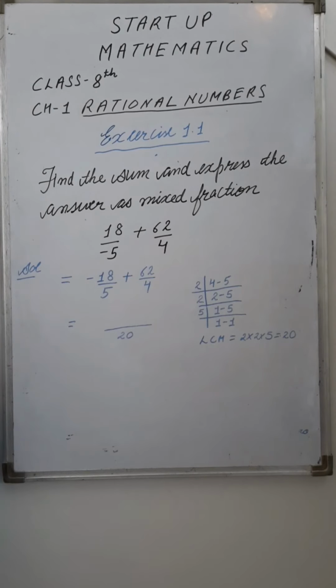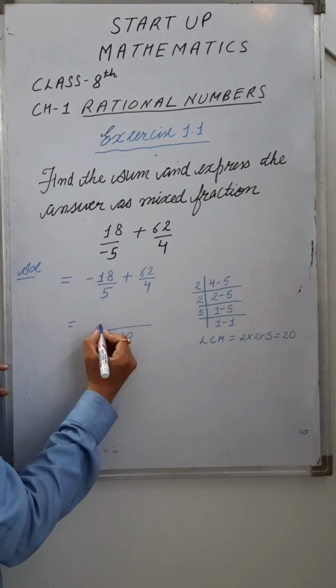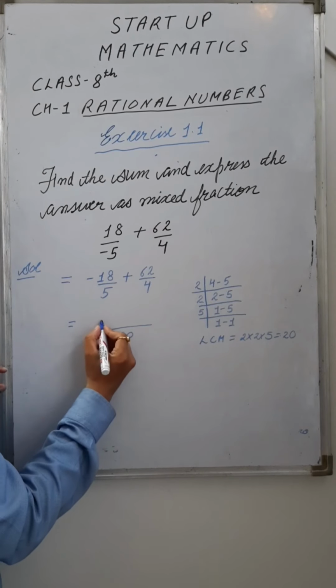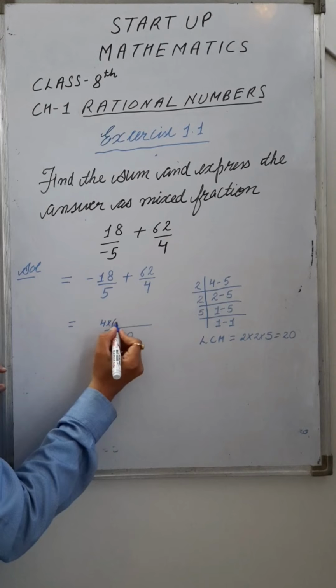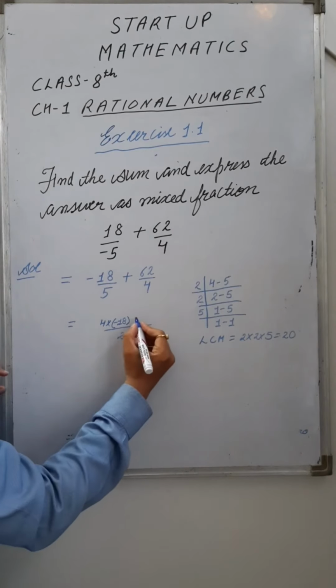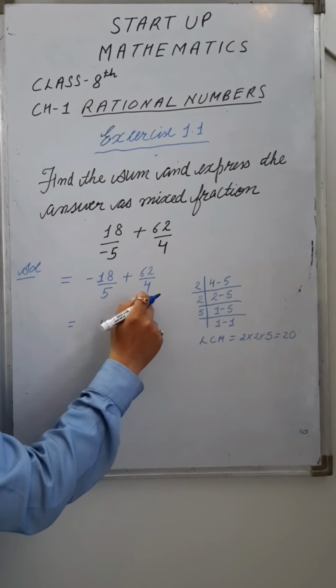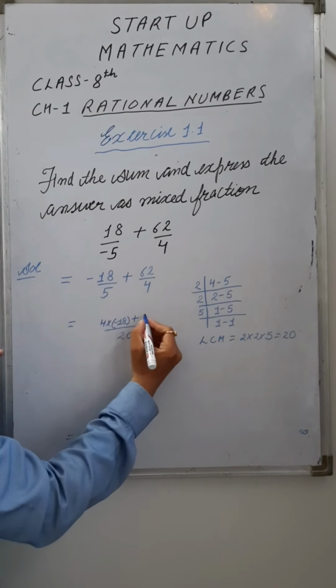You know the table of 18. 18 1s are 18, 18 2s are 36, 18 3s are 54, 18 4s are 72, right? Quotient is 4, which is to multiply with the numerator, that is minus 18. Plus, as it is, 20 divided by 4 is 5, which is to multiply with 62.